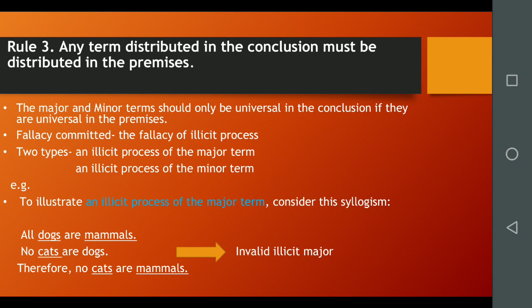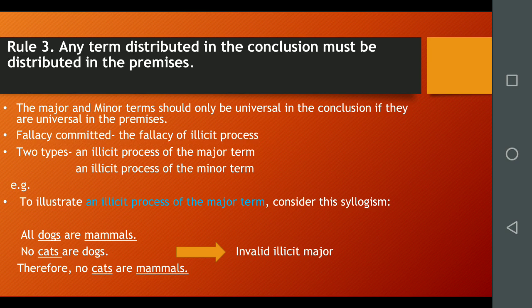But a valid argument is one whose premises logically entail its conclusion, and for that to be true, the conclusion must not assert any more than is asserted in the premises. A term that is distributed in the conclusion but not distributed in the premises is therefore a sure mark that the conclusion has gone beyond its premises and has reached too far. This is called the fallacy of illicit process.